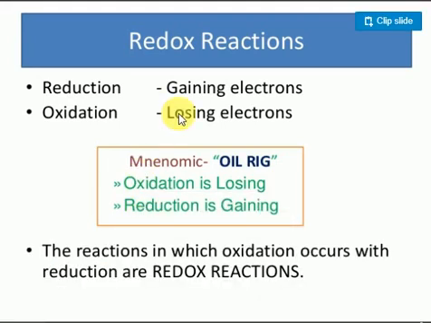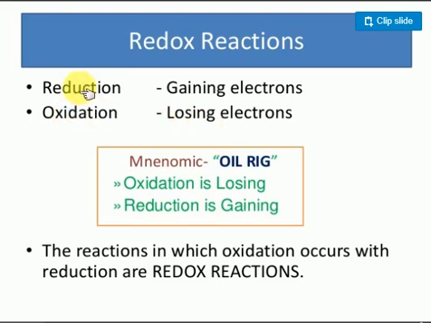First of all, you know very well electrochemistry is a branch of science which deals with spontaneous redox reactions only. In the spontaneous redox reactions, we have to remember some basic terminologies: reduction and oxidation. Remember, reduction is the gaining of electrons, and oxidation is the loss of electrons.